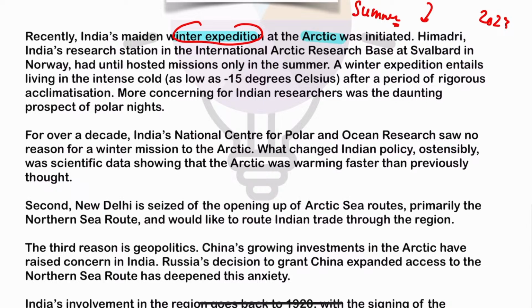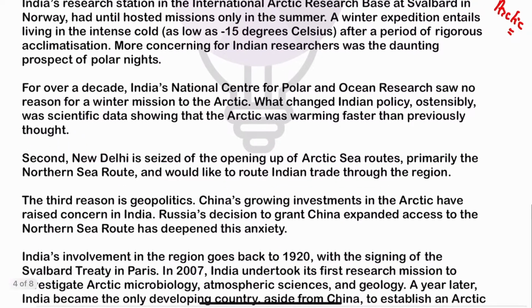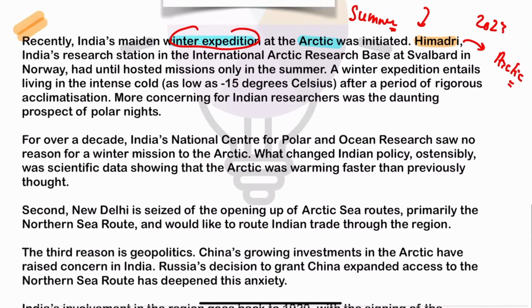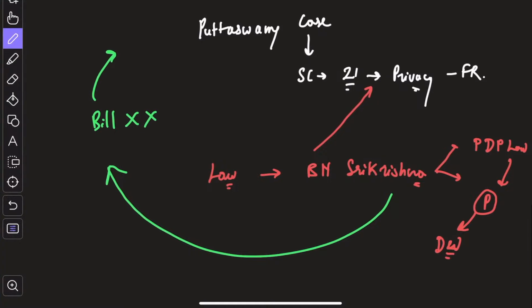Now, this expedition was made at Himadri. Himadri is the research base of India in the Arctic region. Basically, when we talk about India, I told you that up till now only summer expeditions were made, but why has the winter expedition now been started? It is because of the multiple prospects that are associated with the Arctic. Let's understand this more clearly.